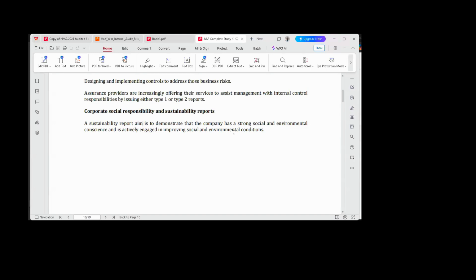Any company that decides to present a report on corporate social responsibility is saying that they are being environmentally and socially responsible. They are being environmentally and socially conscious, that they have to give back to the society where they make their money.